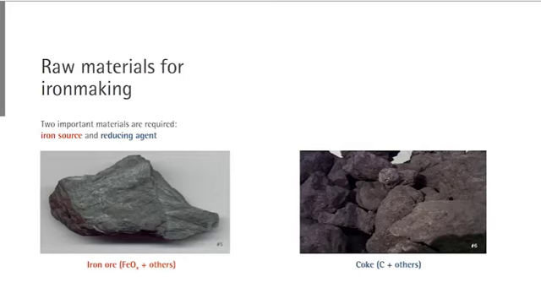The iron is basically iron oxide, but this is not a pure chemical. It contains certain levels of impurities, and through the iron making process, the oxygen from iron ore must be taken out. This is done by carbon. Carbon is contained in coke. Coke is also available in several coke mines. Using this iron ore and coke, we produce iron.